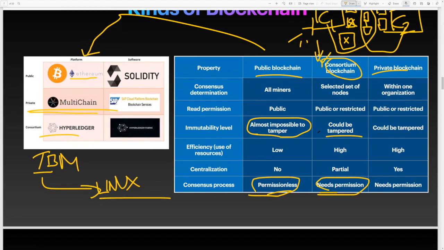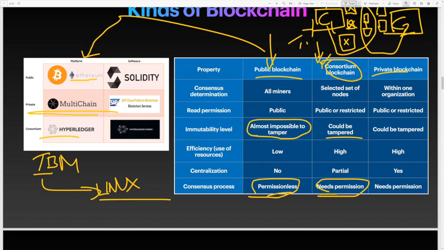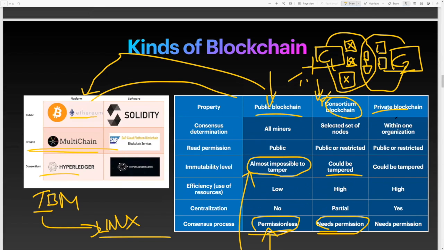Which one would we be using? We're using the public one. And when it comes to the nodes, permission or non-permission, which one would we use? Permissionless. Because this is the highest level. It gives you the highest level of security, where it's impossible to tamper. Why I don't prefer the private one is, I'll explain how we can change the blocks. In the case of a consortium blockchain, we can actually tamper the blocks. I'll show you how it can be done.